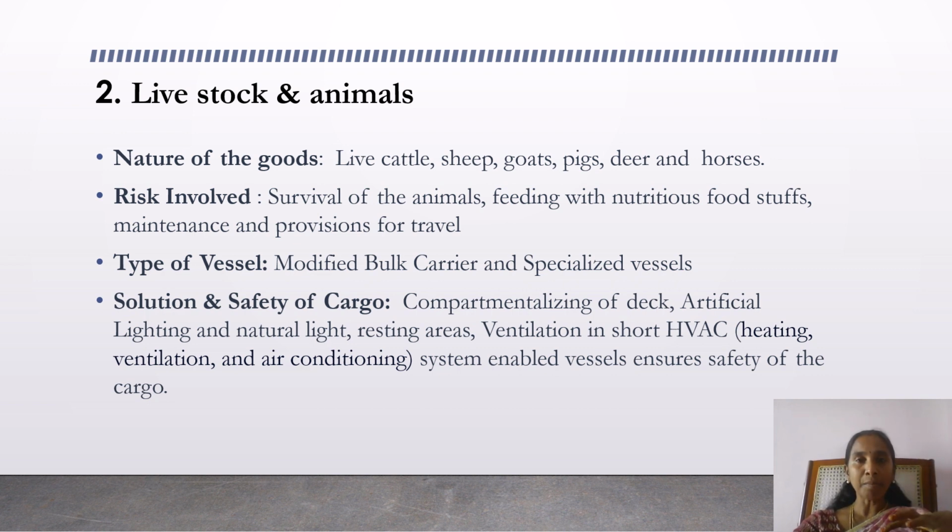And these risks can be reduced by using a particular type of vessel, called modified bulk carriers or specialized vessels. We can use specialized vessels for carrying this kind of livestock and animals so that it reaches the particular destination without any problem or any infection which creates a problem for its life. So those vessels can be used. And what is the solution for carrying it safely? What are the safety measures we have to undertake?